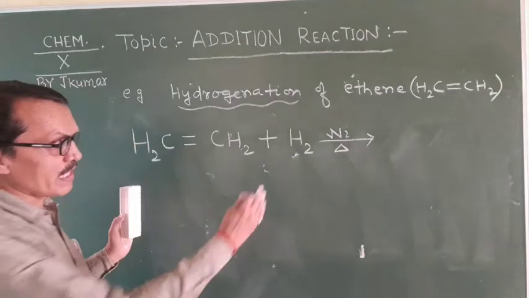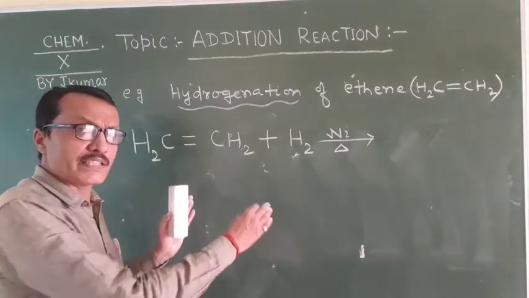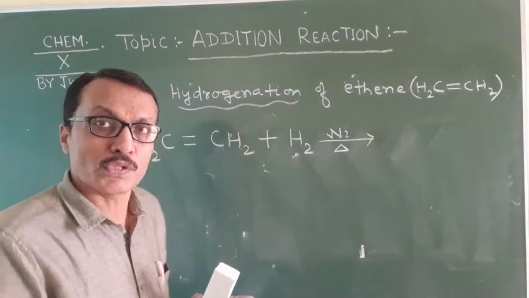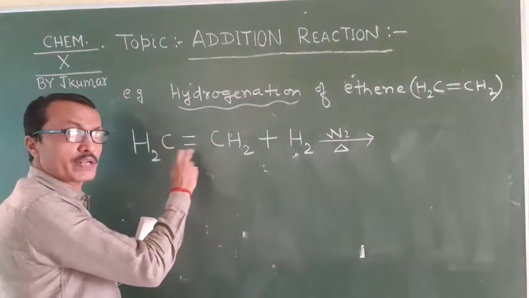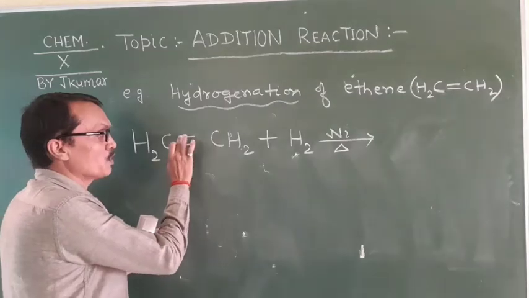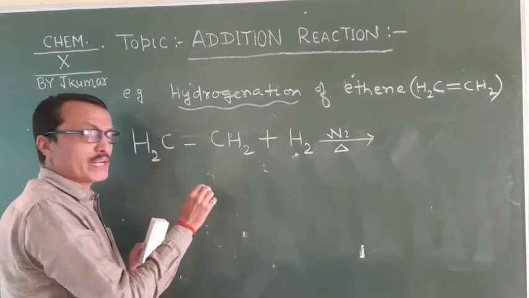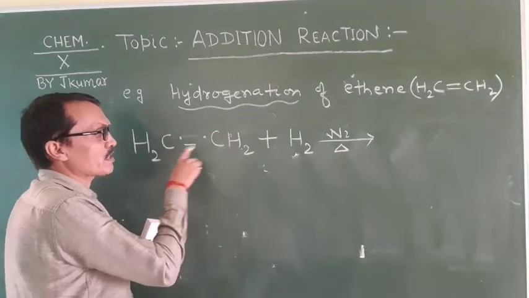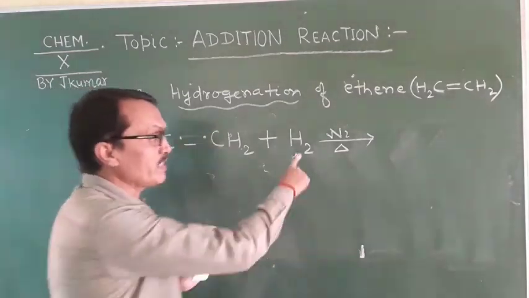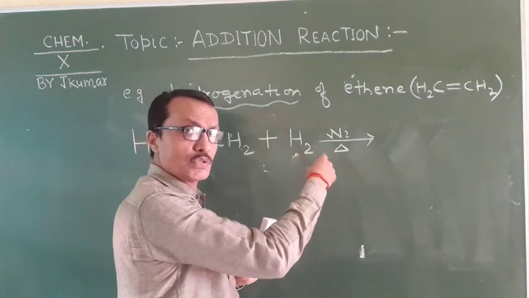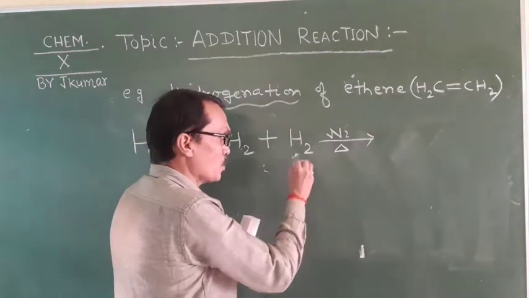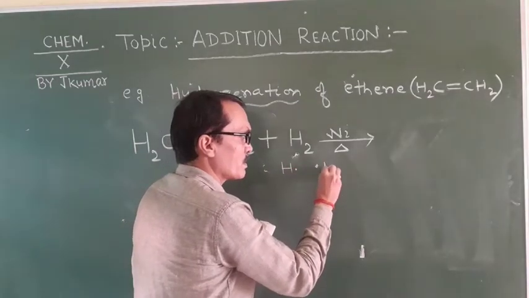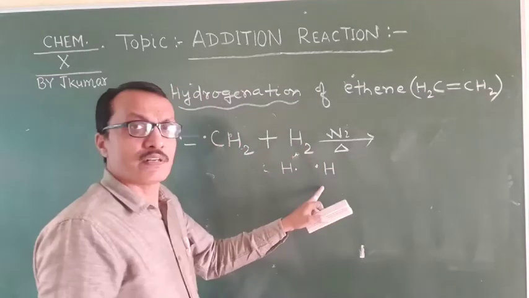Now students, what happens in this reaction? First of all, old bonds are broken down. In the old double bond, one bond breaks down, leaving one electron free on each carbon. Now in H2, which is going to react, the old bond also breaks, leaving electrons free.